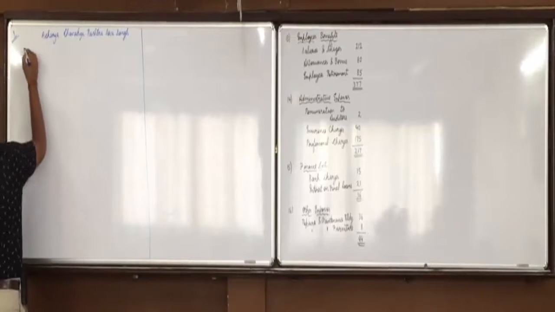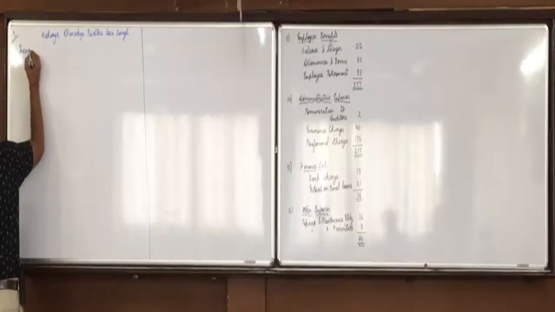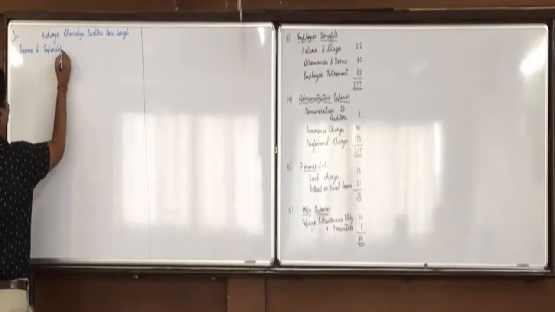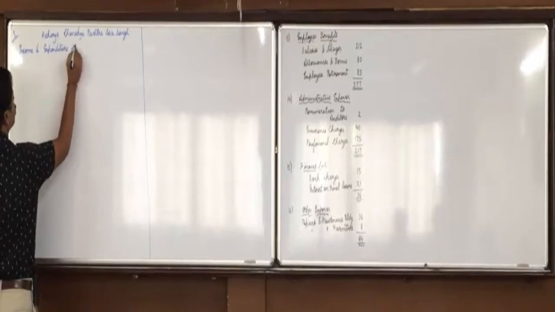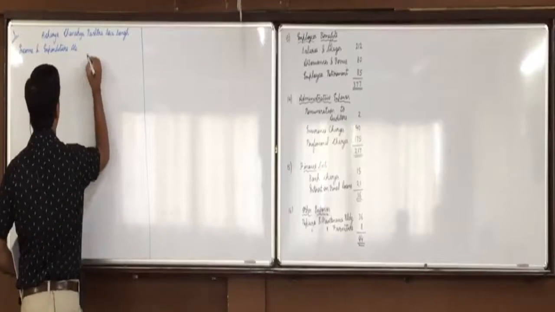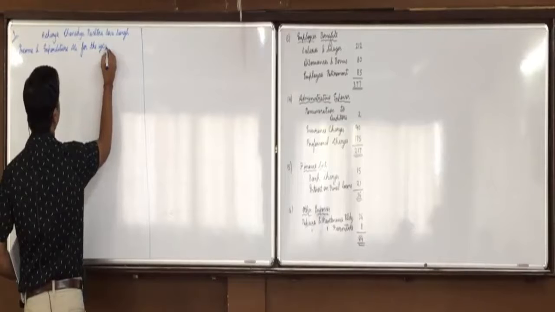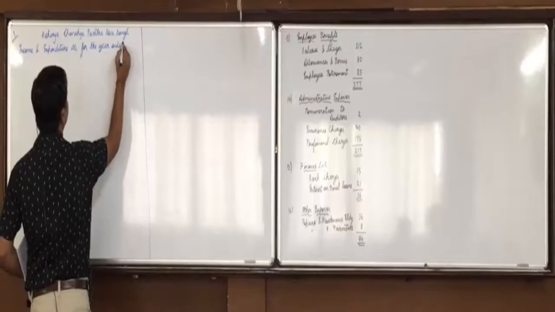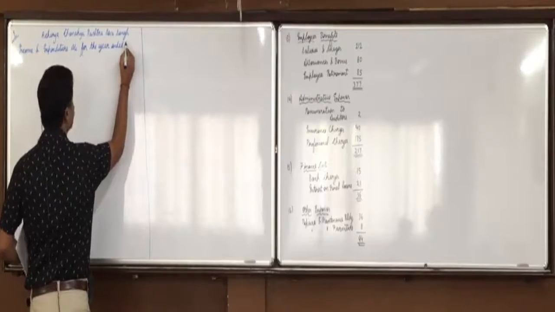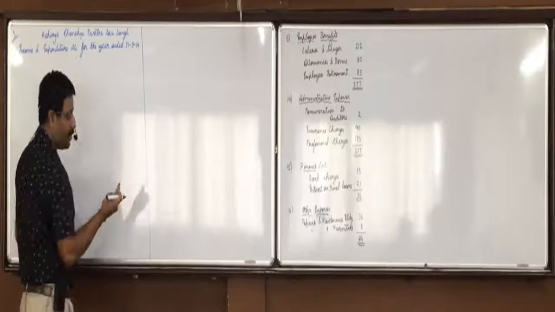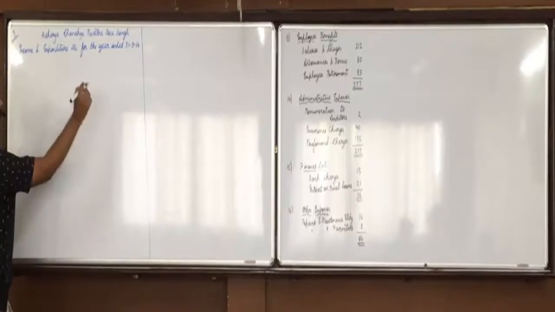Now, income and expenditure account for the year ended 31/3/14.